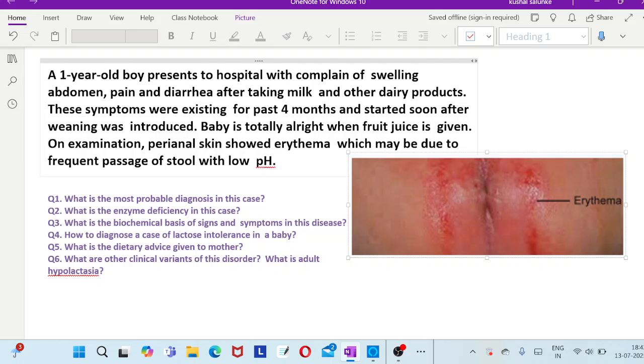Otherwise, the second thing you can do is measurement of total and reducing sugar in the stool, which is an indirect test for lactose malabsorption. The third thing is the hydrogen breath test. So what will you do in this test? In this test, exhaled hydrogen is measured after giving a standard dose of lactose.